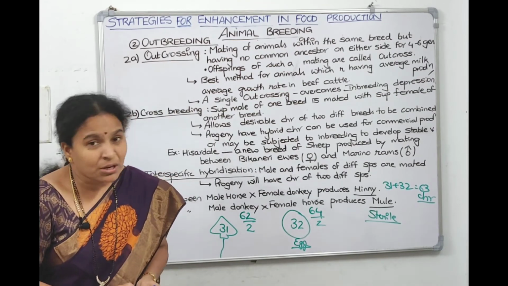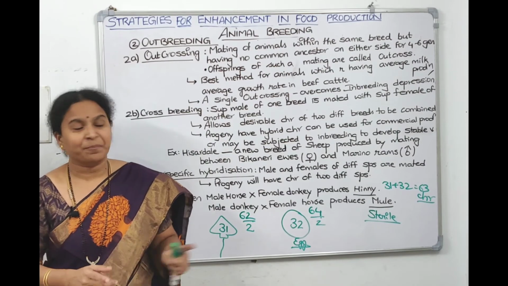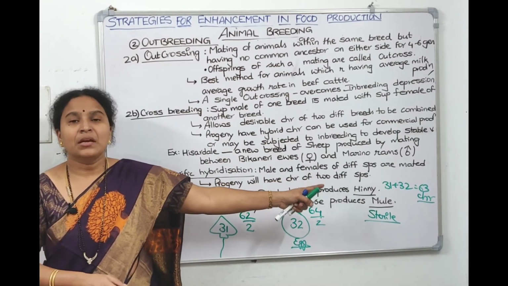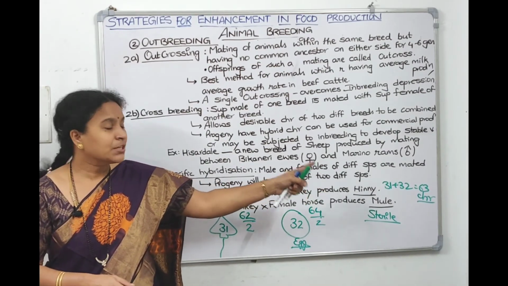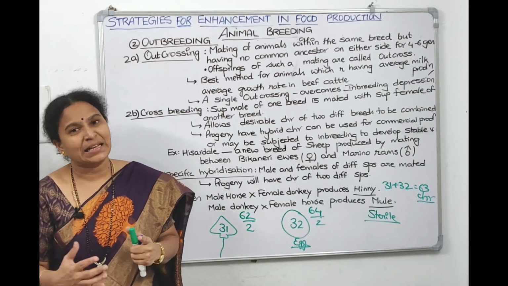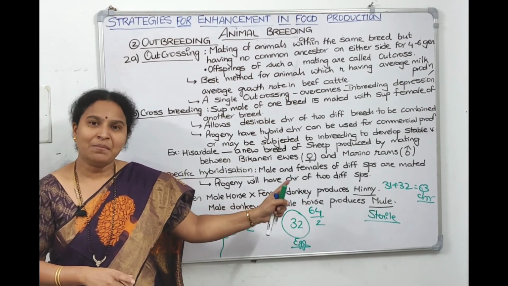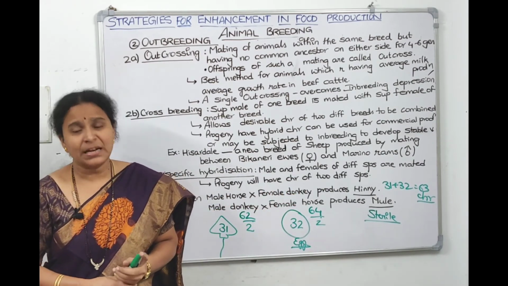Because of this disturbance in chromosome number, it became an odd number. Because of this odd number of chromosomes, they cannot make sperms and eggs with even chromosomes. So that is why mule and hinny became sterile. Understood, children?